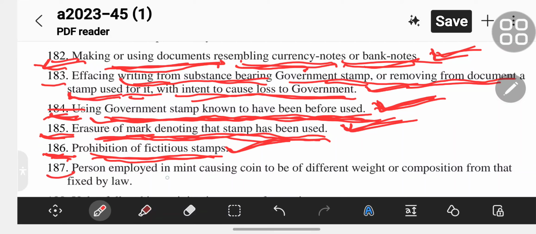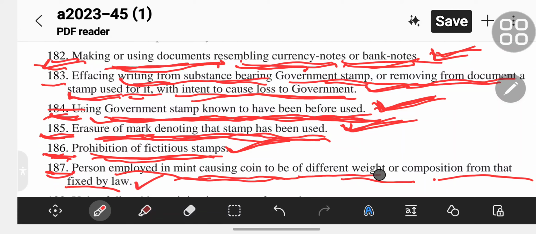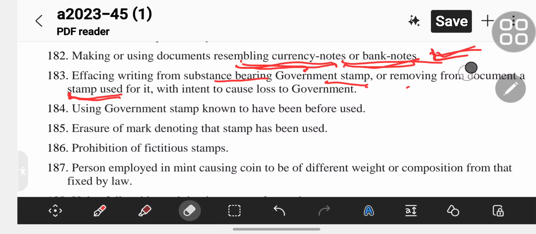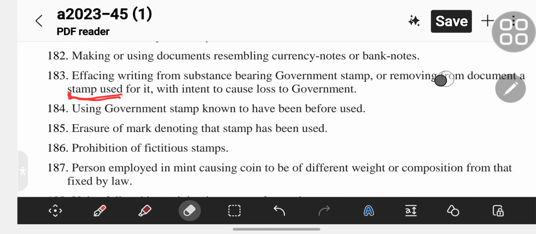Section 187 is person employed in mint causing coin to be of different weight or composition from that fixed by law.